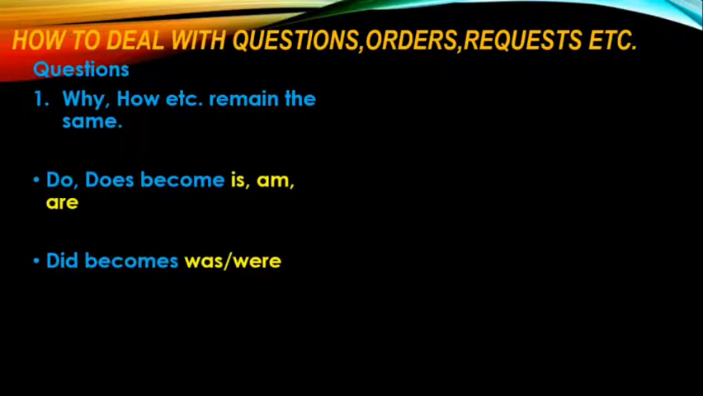Then, did. Did becomes was, were. Did the teacher scold the student? Will become: was the student scolded by the teacher. But if your question begins with who, then it will change into whom. Who, if in the beginning of an active voice, will become by whom in the passive voice. Who scolded the student? By whom was the student scolded? Who becomes whom.